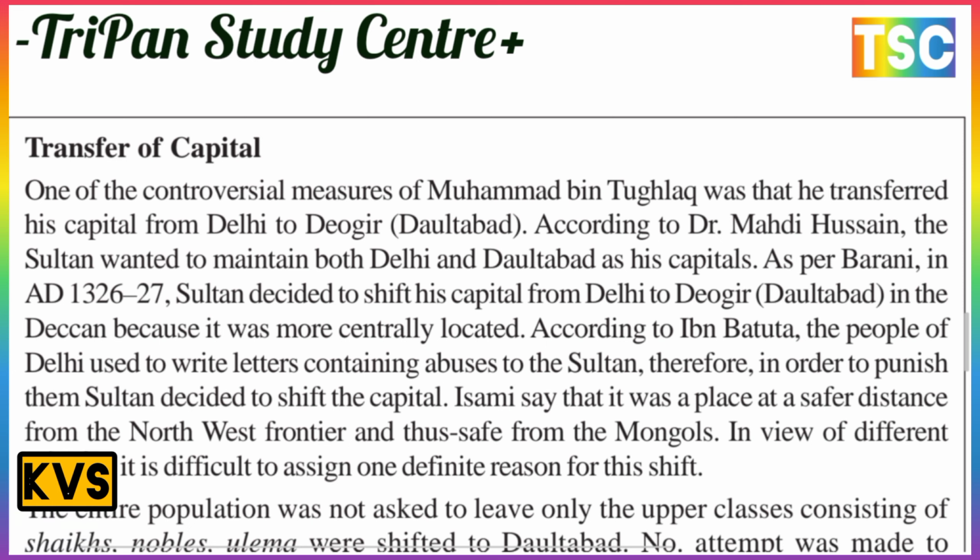According to Ibn Battuta, the people of Delhi used to write letters containing abuse to the Sultan. Therefore, in order to punish them, the Sultan decided to shift the capital. Barani says that the place was at a safe distance from the northwest frontier, and thus safe from the Mongols. In view of the different versions, it is difficult to assign one definite reason for this shift.